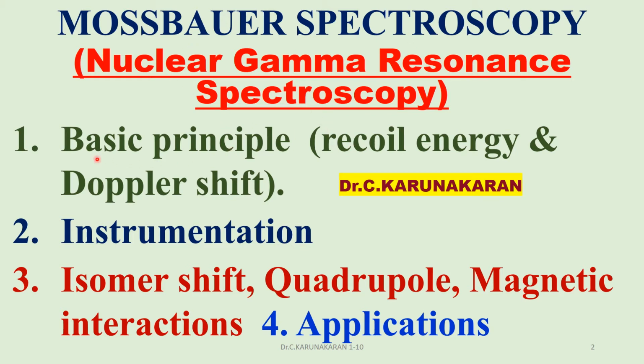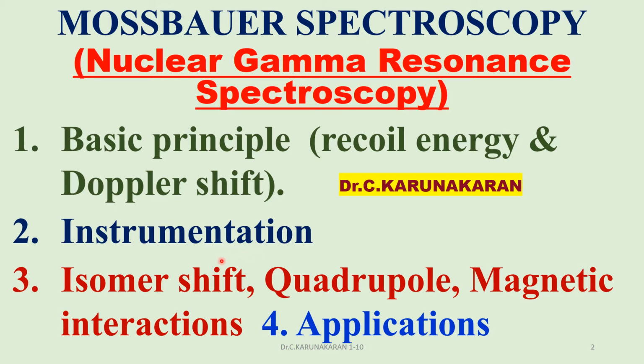In this, we will study the basic principle, for example, recoil energy and Doppler effect. This spectroscopy is mainly based on recoil energy and Doppler shift. And in the second part, we'll study the instrumentation, and then we'll study the important parameters.